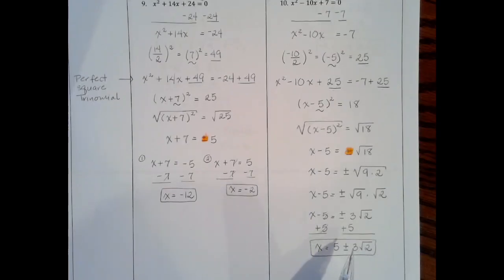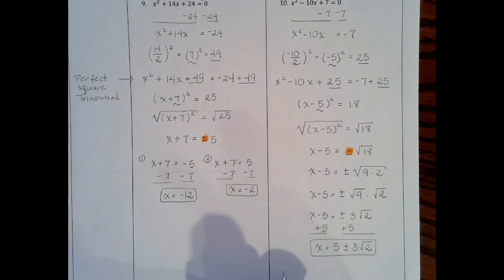Because this is a radical, we cannot combine it with the 5. It doesn't become 8. It doesn't become 2 times the square root of 2. We just have to leave it as is. A radical and a regular real number or integer don't get combined. So we're going to leave them separately together.